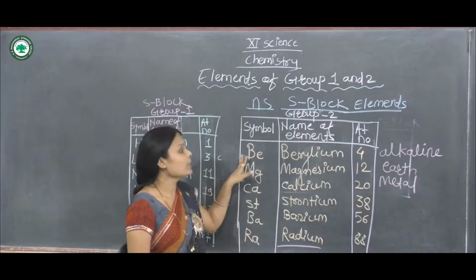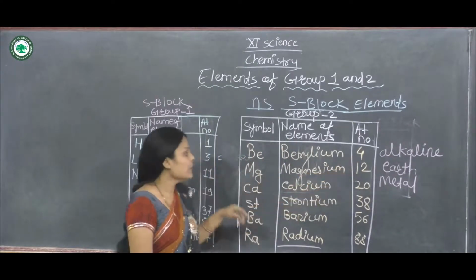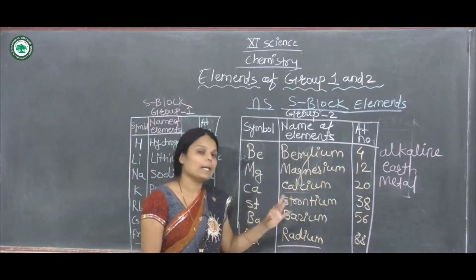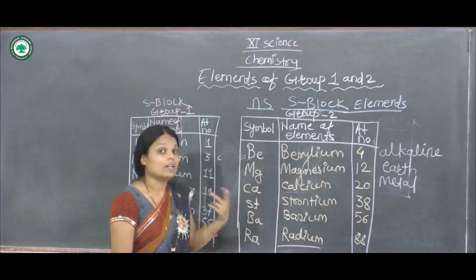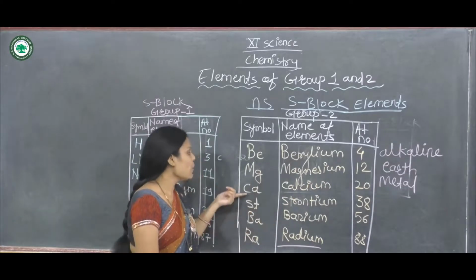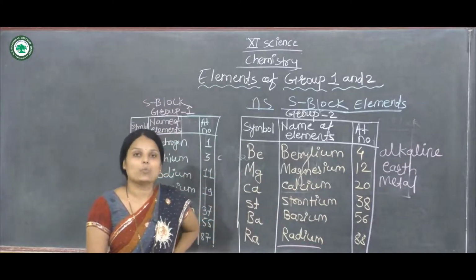The first element is beryllium, and its atomic number is 4. The second element is magnesium, and its atomic number is 12. The third element of group second is calcium. Its symbol is Ca, and its atomic number is 20.